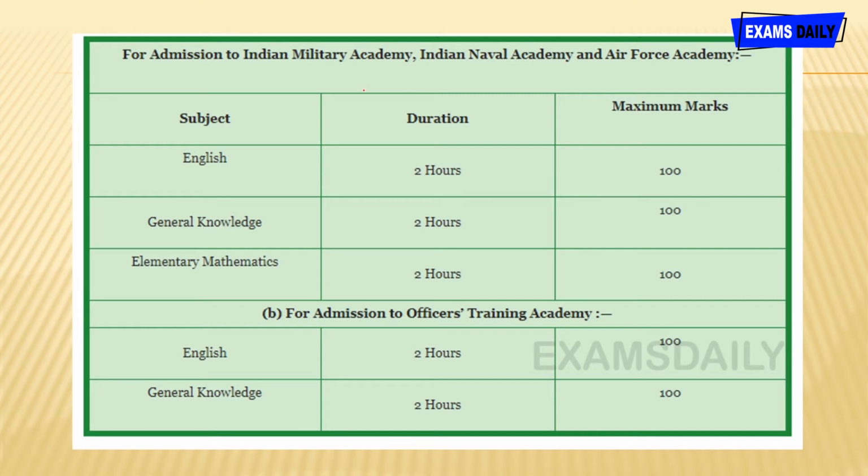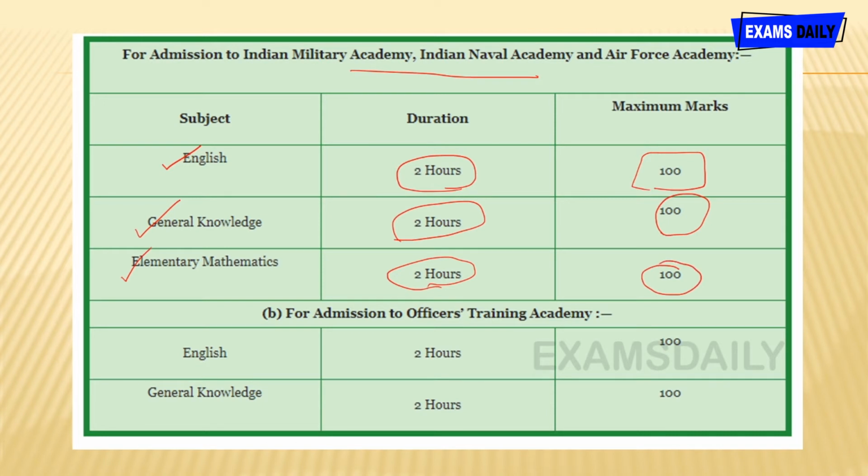For Indian Military Academy, Indian Naval Academy and Air Force Academy, it comprises 3 subjects. First is English, then general knowledge, and then elementary mathematics. English is conducted for 2 hours and is for 100 marks. General knowledge is for 2 hours and the total marks is 100. For elementary mathematics, the duration is 2 hours and the total marks is 100. This is the examination pattern for these academies. It is only a basic level syllabus for this examination.